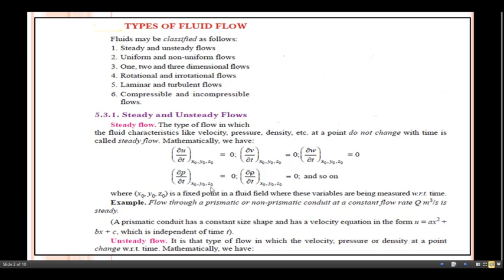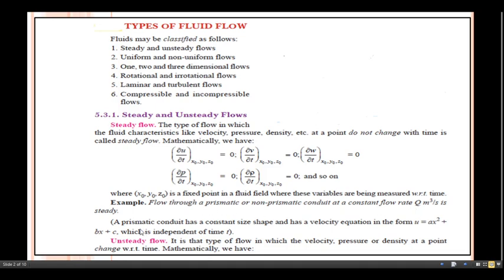So what about this (x0, y0, z0)? This is nothing but a fixed point in a fluid field, whereas the variables are being measured with respect to time. So with respect to time, we can take into consideration the various fluid characteristics such as velocity, pressure, density, etc. An example is flow through a prismatic or non-prismatic conduit at a constant flow rate Q meter cube per second, which is a steady flow.